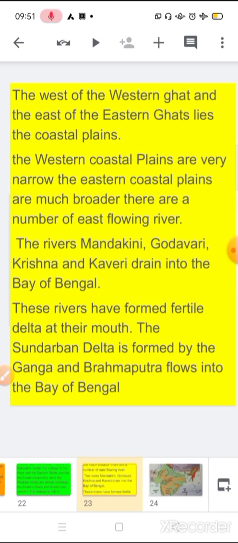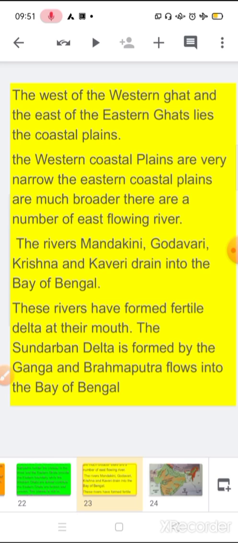There are a number of east flowing rivers. Now rivers Mahanadi, Godavari, Krishna, Kaveri all drain into the Bay of Bengal. As Narmada and Tapi drain into the Arabian Sea, Mahanadi, Godavari, Krishna, Kaveri drain into the Bay of Bengal. And when they drain into the Bay of Bengal, these rivers have formed fertile deltas at their mouth. Okay, fertile deltas at their mouth.